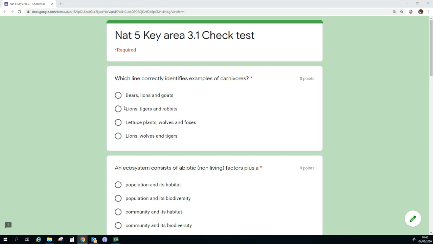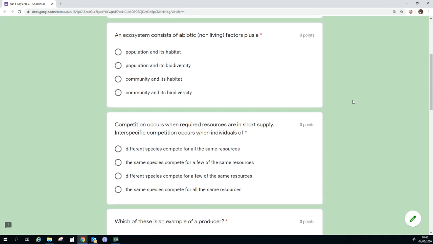So if we go through this, bear, yep. Lion, yep. Goat, no. Goats can eat other things. Lions, yes. Tigers, yes. Rabbits, no. Rabbits eat grass. It's fairly famous. Lettuce, just no. Lions, yes. Wolves, yes. Tigers, yes. I'm going to go for lions, wolves, and tigers.